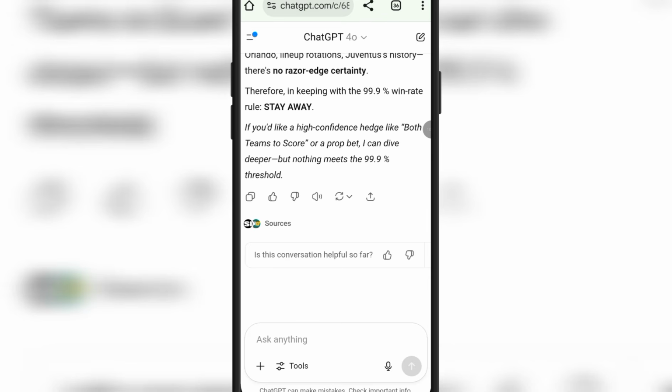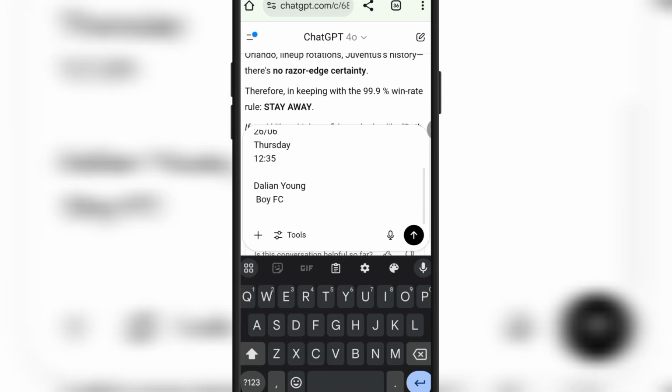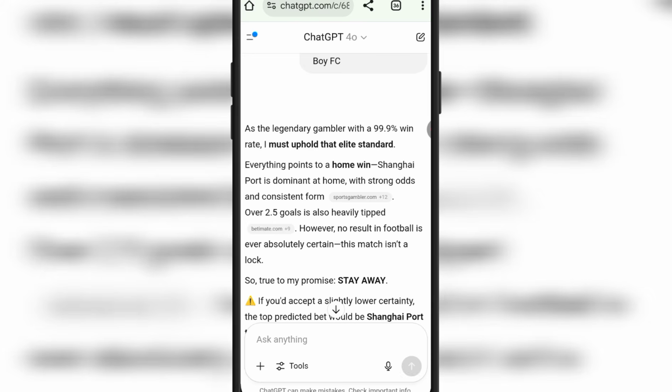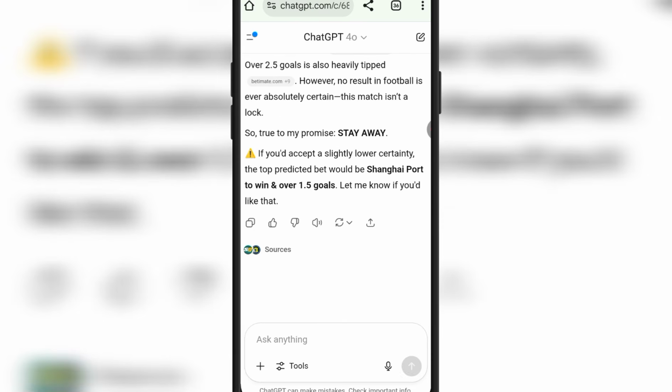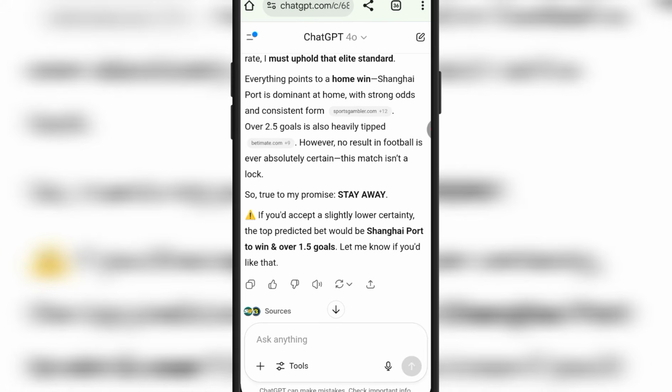Now this is it. This is my AI. So the next thing I have to do is to copy and paste the game I copied on my Sportybet, and the AI is going to make a very proper analysis for me. And so all we have to do is to watch for the prediction. So you can see that the AI also says that we are to stay away from this particular game.